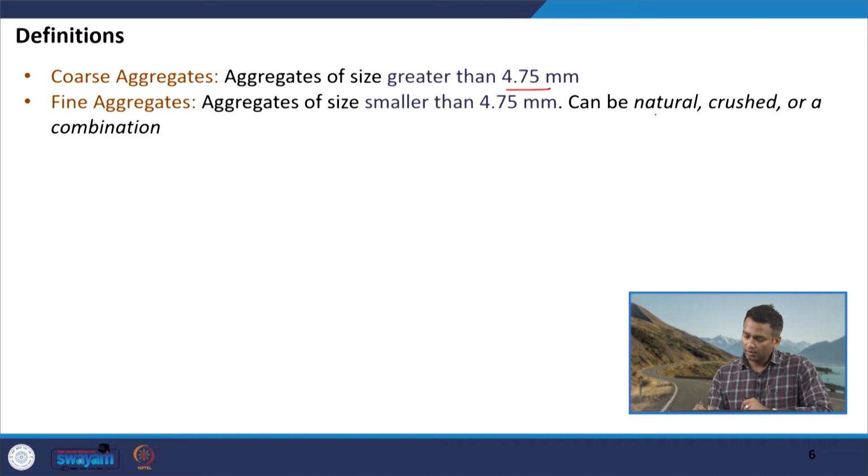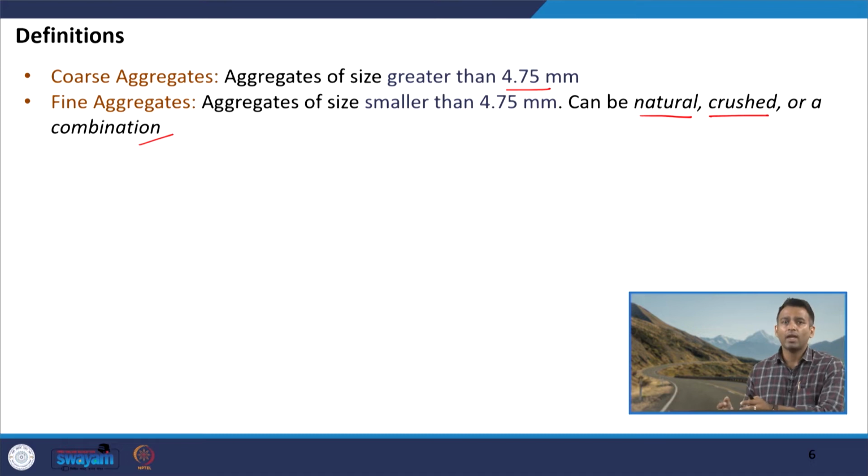The fine aggregates which we can use for the production of concrete mixtures can include natural sand. It can also be crushed sand. Gravels can be further crushed to that particular size range, and we will call it crushed sand, or it can be a combination of natural and crushed sand. We can also have aggregates from other artificial sources, for example slag and so on.